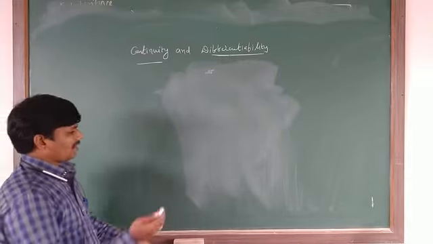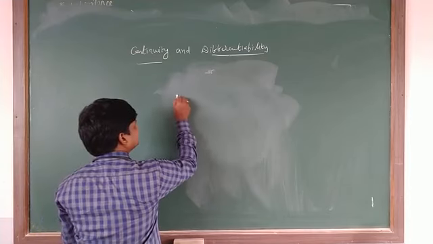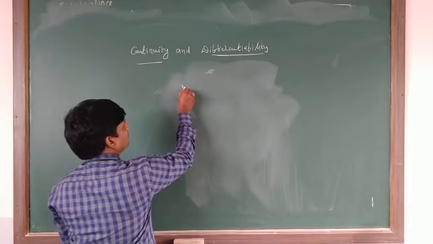Just see, what is a limit here? Suppose x is equal to a value a.